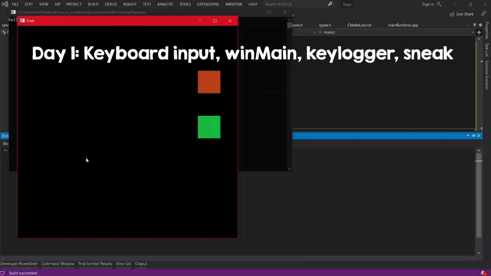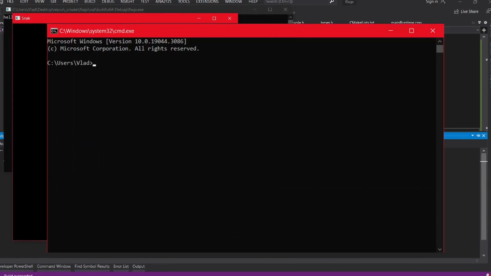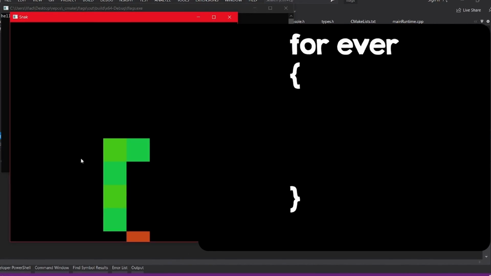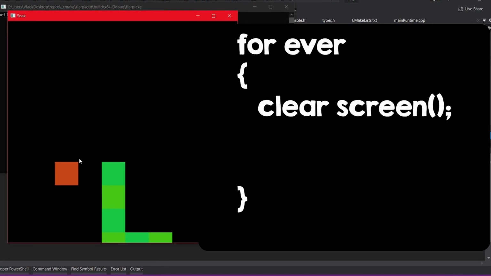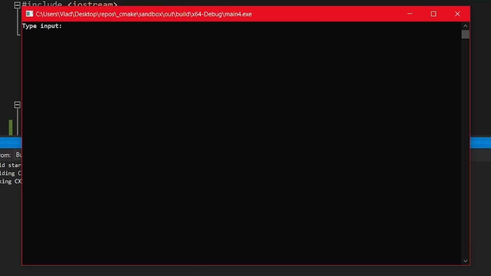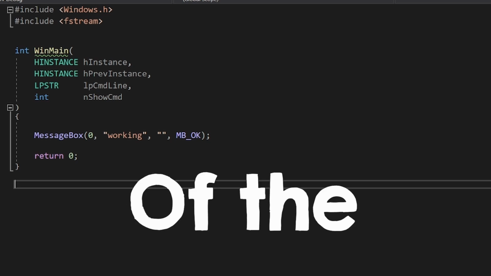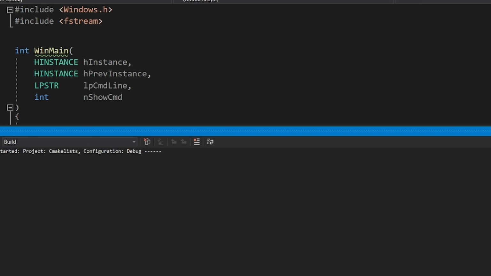After I had learned some basic programming, I realized that I had enough knowledge to implement a snake clone in the console. I just had to make an infinite loop, clear the screen, draw the snake, and handle the user's input. The only problem was that the input would just block the game. I even tried moving it into another thread because I wasn't able to find what we are going to learn here today. We will also learn what this strange WinMain version of the main function is, so let's get into the tutorial.